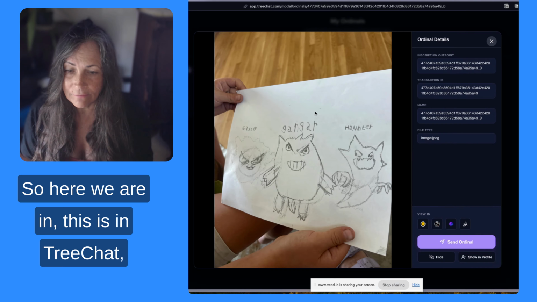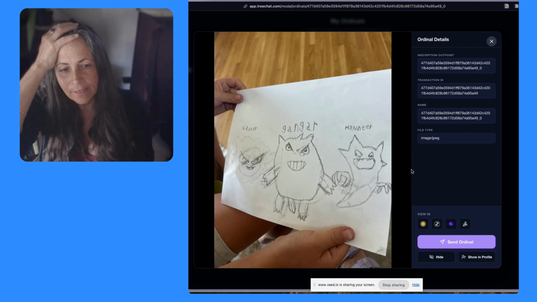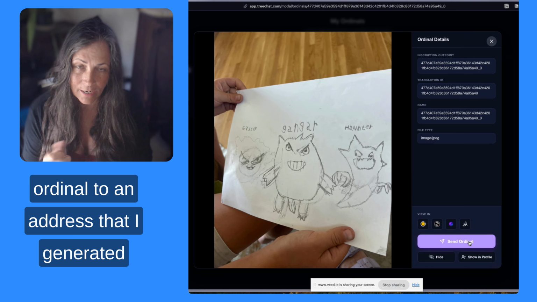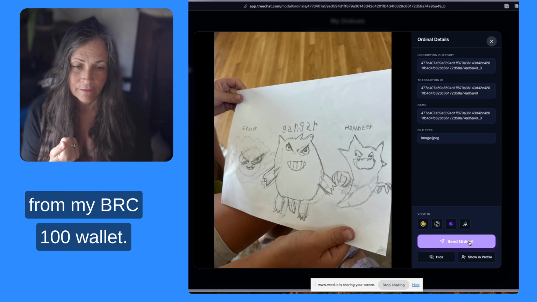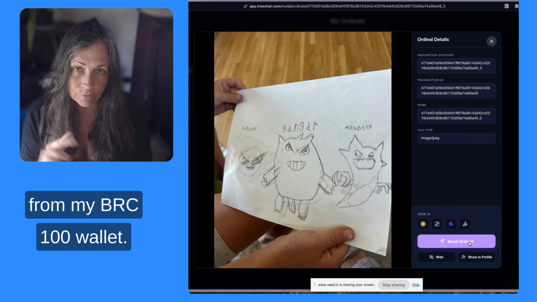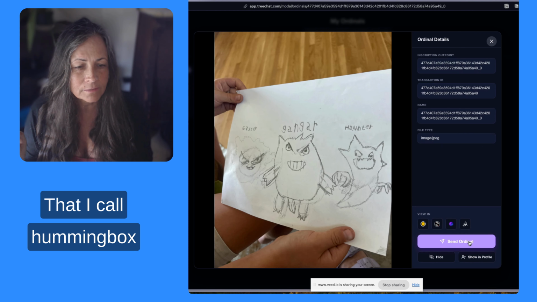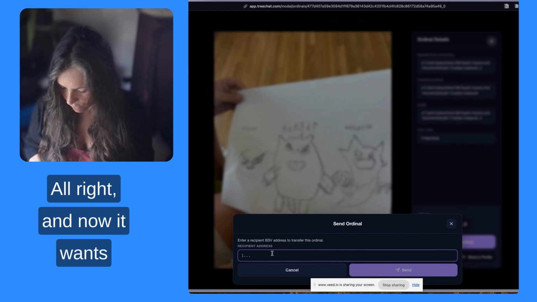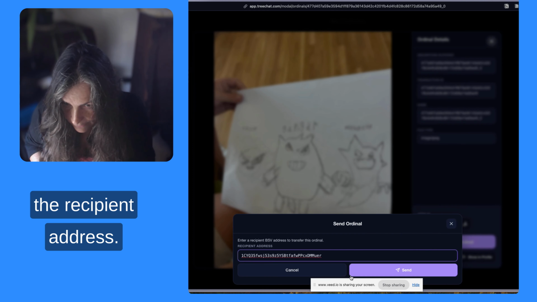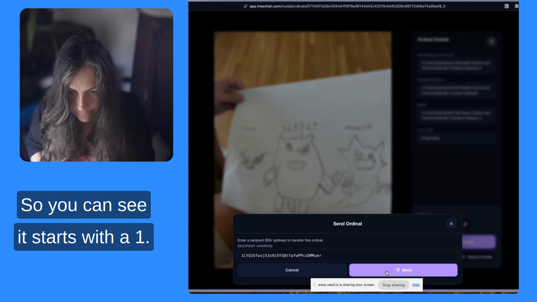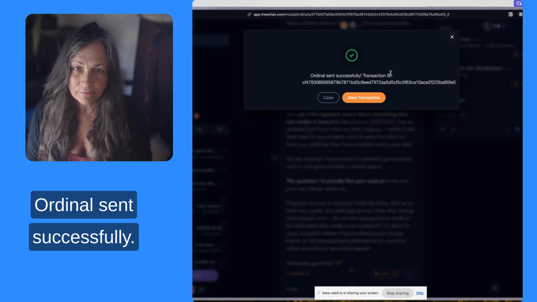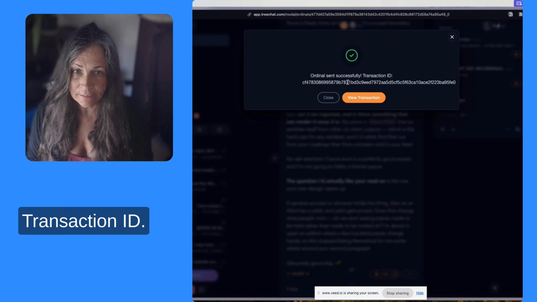So here we are, this is in TreeChat. And I am going to send this ordinal to an address that I generated from my BRC-100 wallet that I call Hummingbox. So we're going to say send ordinal. All right, and now it wants the recipient address. So you can see it starts with a 1. Sending that. Ordinal sent successfully. Transaction ID.